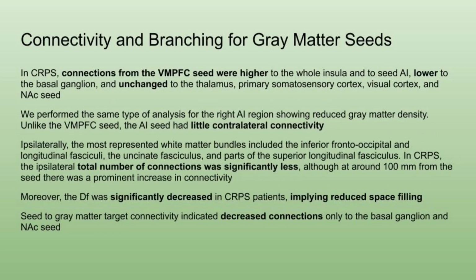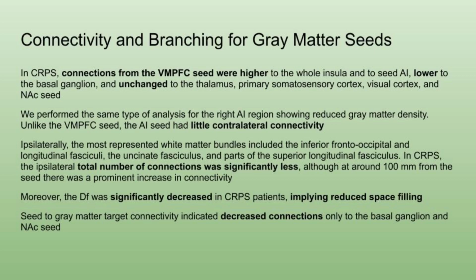In CRPS, connections from the ventromedial prefrontal cortex seed were higher to the whole insula and the seed anterior insula, lower to the basal ganglia, which does motor control, and unchanged to the thalamus, which is where most of the sensory input is coming from, primary somatosensory cortex, visual cortex, and nucleus accumbens seed.